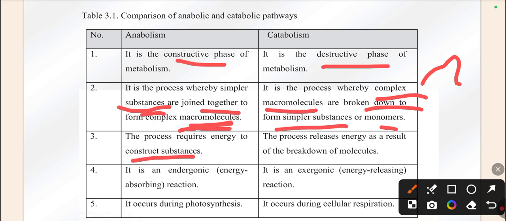The third one: the process requires energy, so it constructs substances. There are 2 energy transformations on earth. We know about endothermic and exothermic, or endergonic and exergonic. One releases energy, another accepts energy. You know about the conservation law of energy. There is no creation of energy and no destruction of energy. So energy is neither created nor destroyed. We learn it in grade 9 deeply.